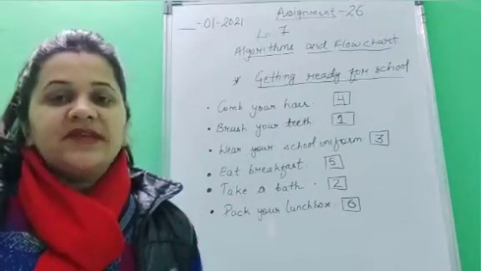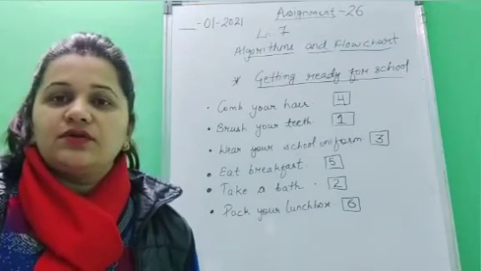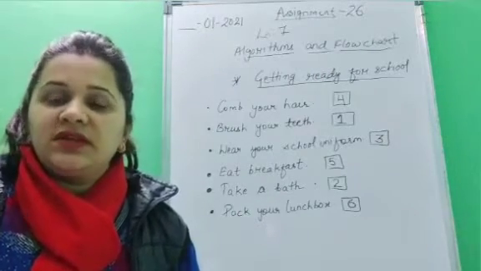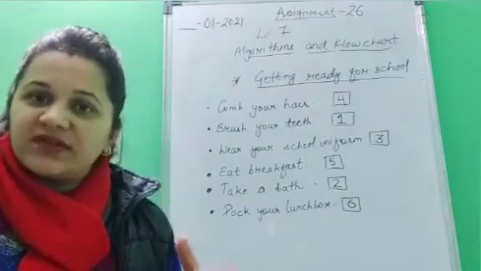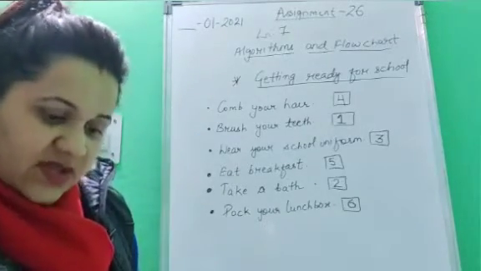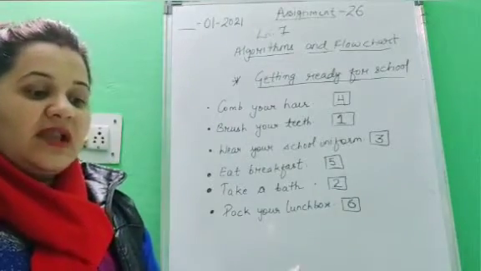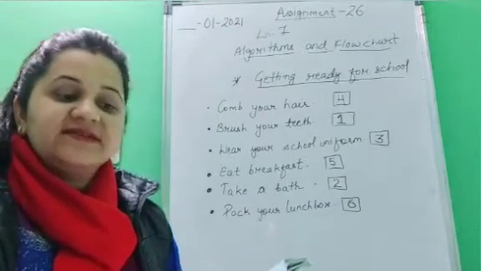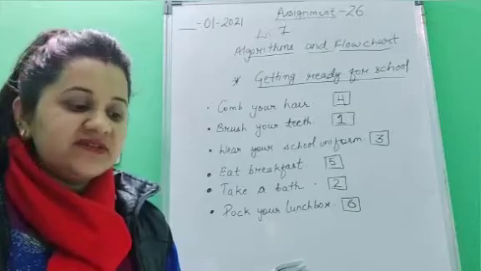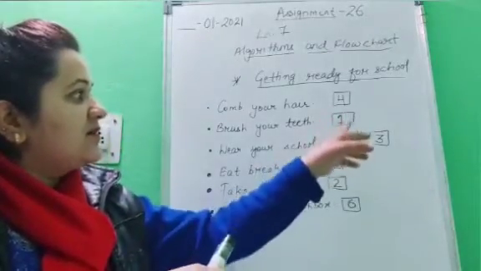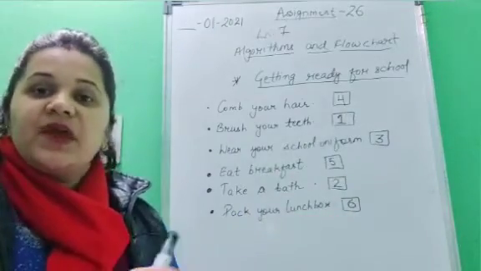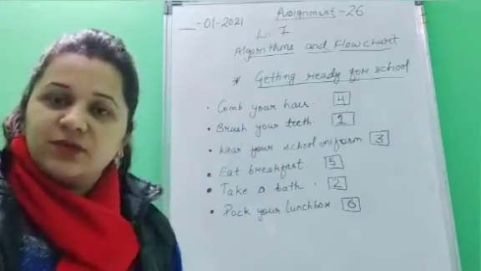Now children, to complete any task or to solve any problem, you will need to follow some steps in correct order. So what is an algorithm? It is written here that algorithm is defined as the sequence of instructions required to get the desired result. Here I have marked the correct numbers. So according to that, the particular task would be performed.